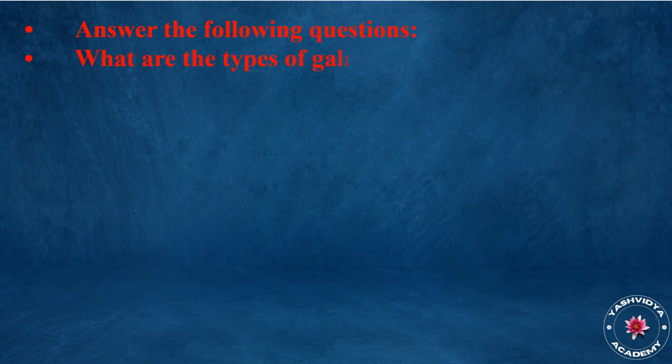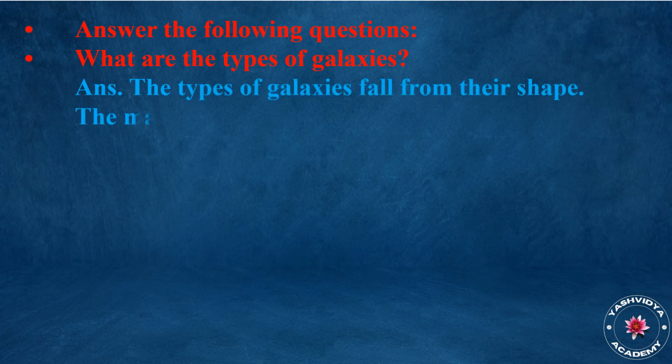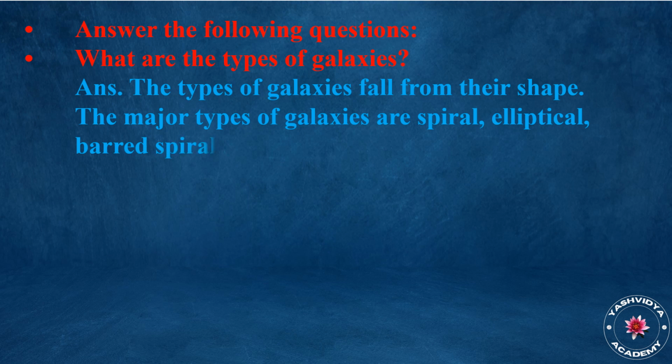What are the types of galaxies? Answer. The types of galaxies are named from their shape. The major types of galaxies are spiral, elliptical, barred spiral and irregular.